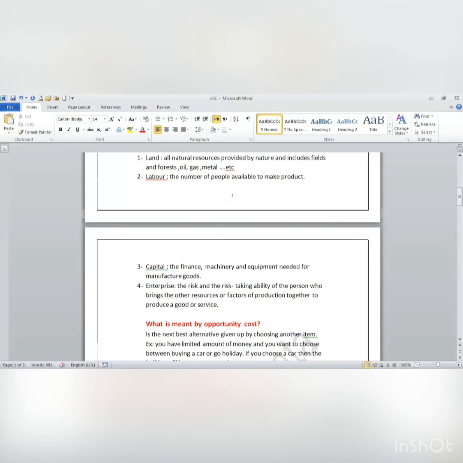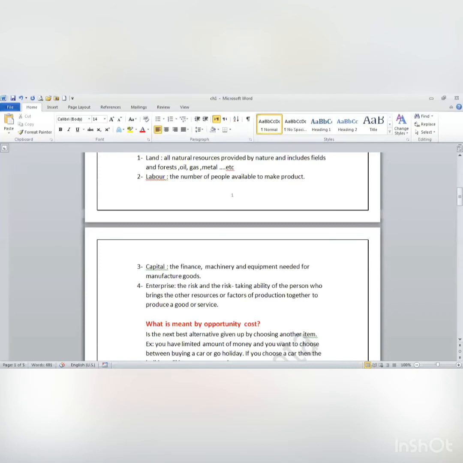And the last one, and the most important one, is enterprise. What's enterprise? Enterprise is the one who is going to collect all these natural resources or factors of production together. Now, if you have land, labor, and capital, and you don't have someone who will determine how he is going to make the product, what's the process needed, which labor will do what.